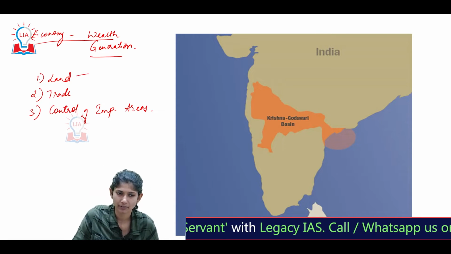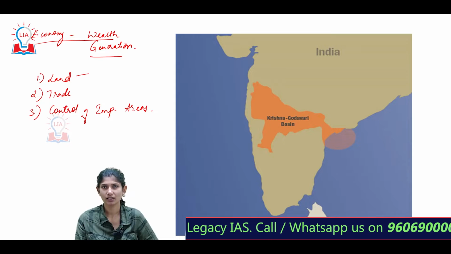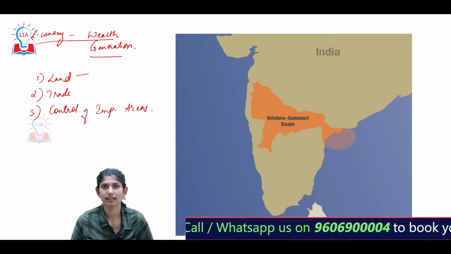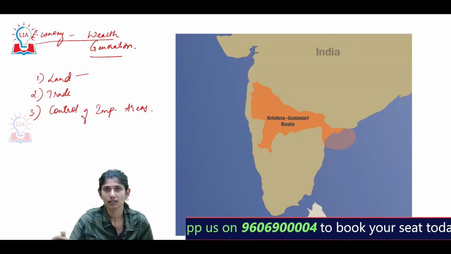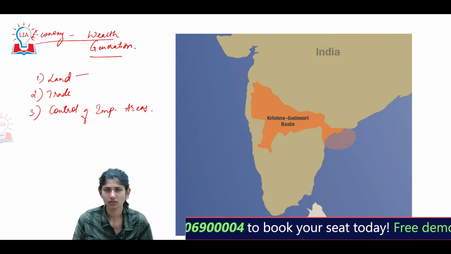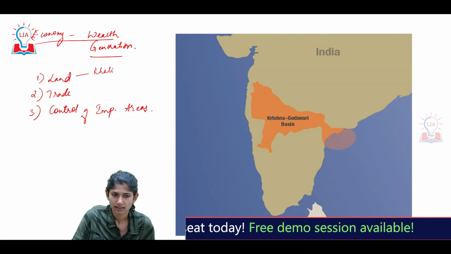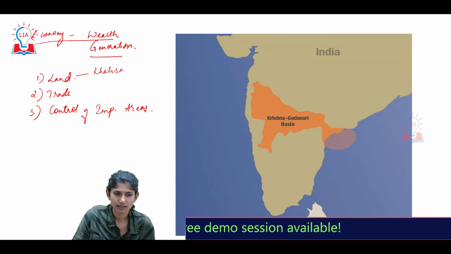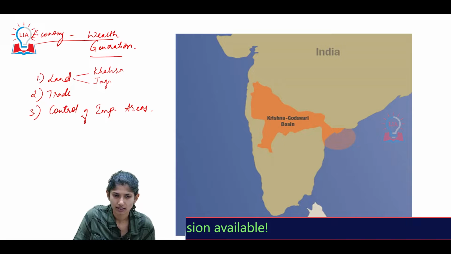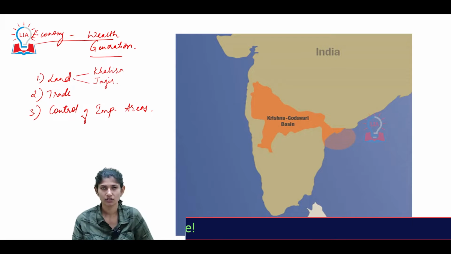Now see, land. Land is nothing but your agricultural land. The more fertile the land is, the more income will be generated from it. Two types of lands are there: one is Khalisa land, the other is the land called Jagir lands.